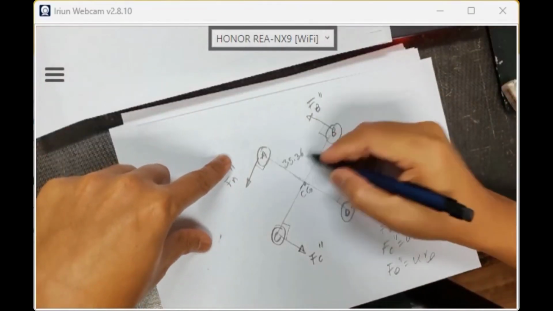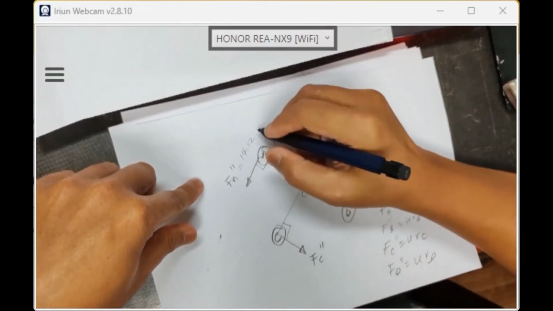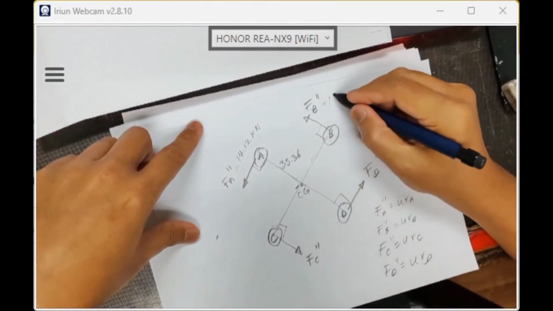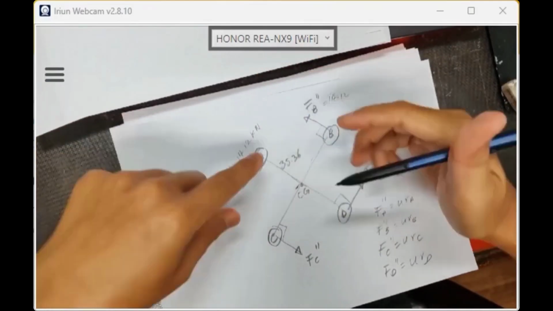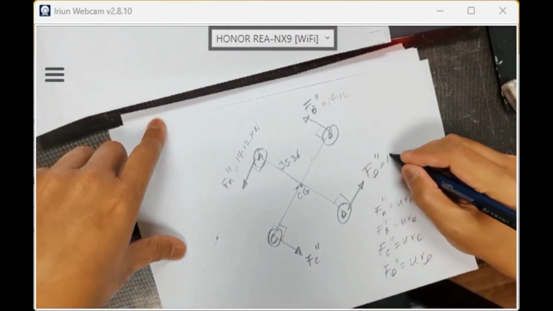All perpendicular to the radius, perpendicular. So it is 14.12, the unit is kilonewton, right? Okay, kilonewton. So same goes here, 14.12. So the vector has the same magnitude, the same length. 14.12, this one also 14.12.